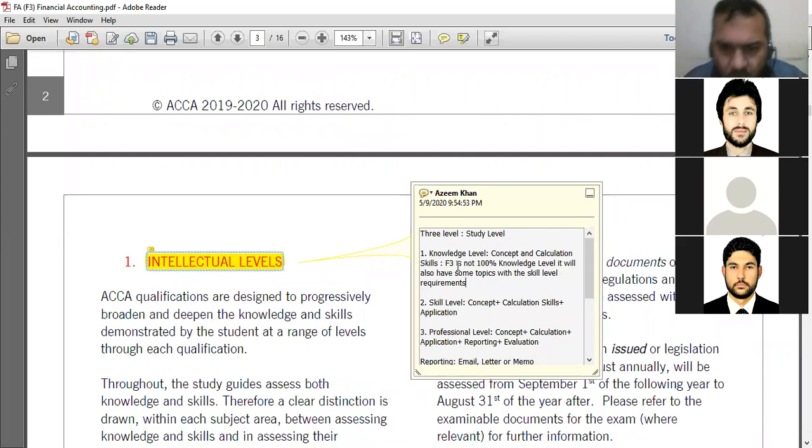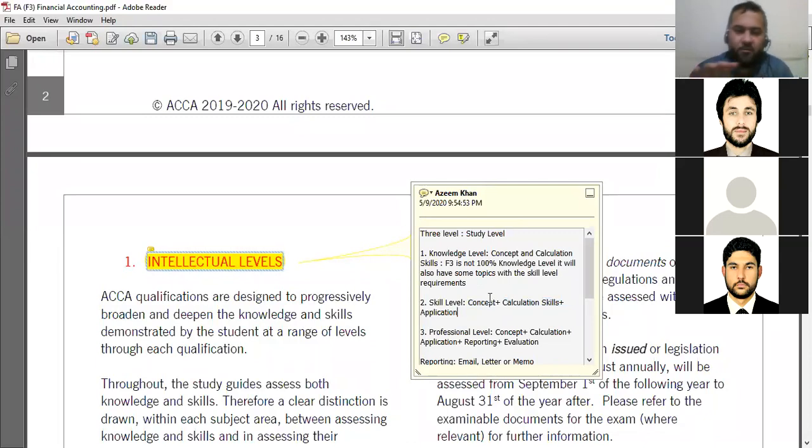Professional will not be in the F3. So 80% will be the knowledge level, and 20 to 30% will be about the skill level. Professional level topics are not in the F3. It means you have to focus on these things: concepts, calculations, skills, and application.